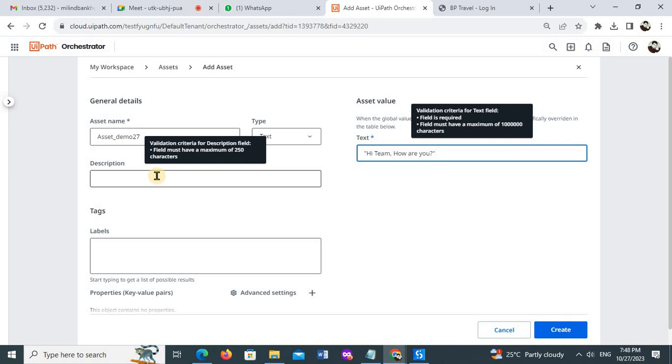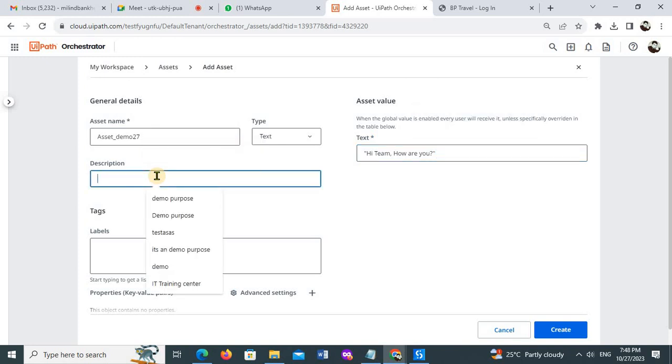If you want to provide any description, you can provide that as well, but it's not mandatory. But for future reference purposes, if I want to provide some description, I'll simply use "demo purpose." That's it, right? This is not important, like label and all these things. These four fields are only important.